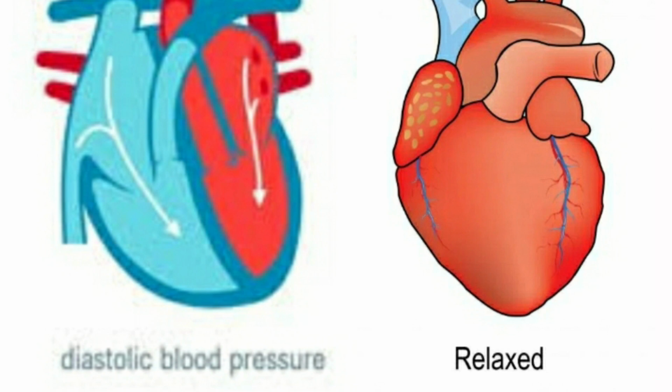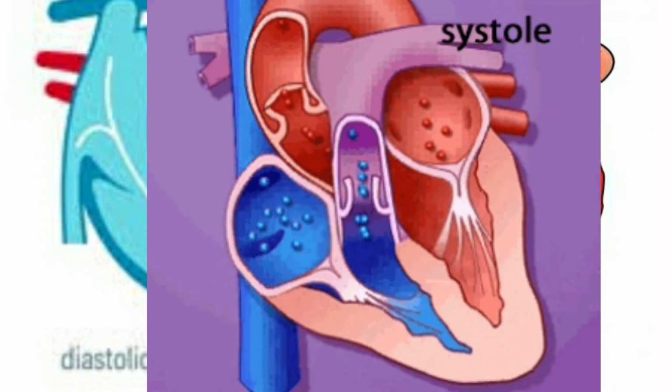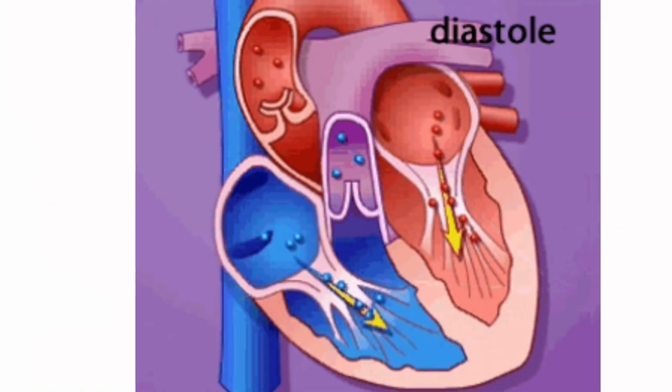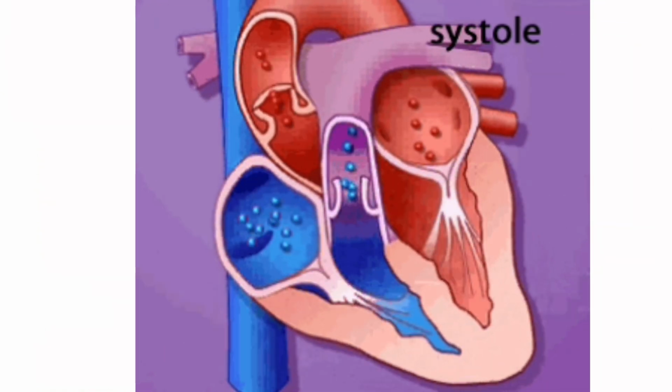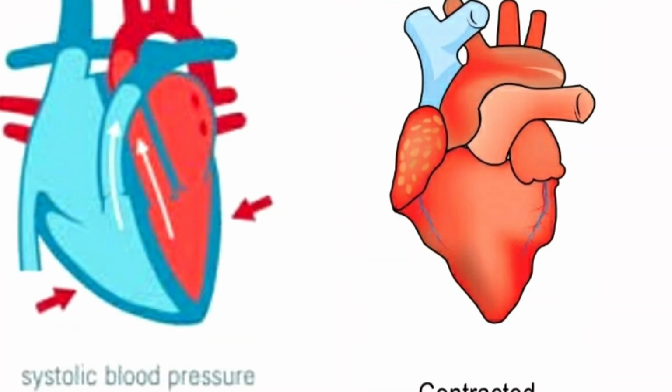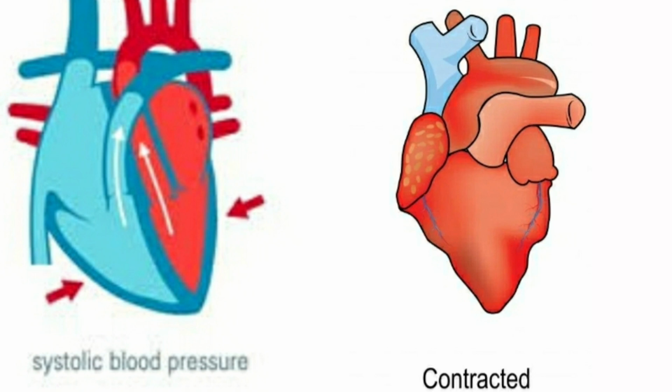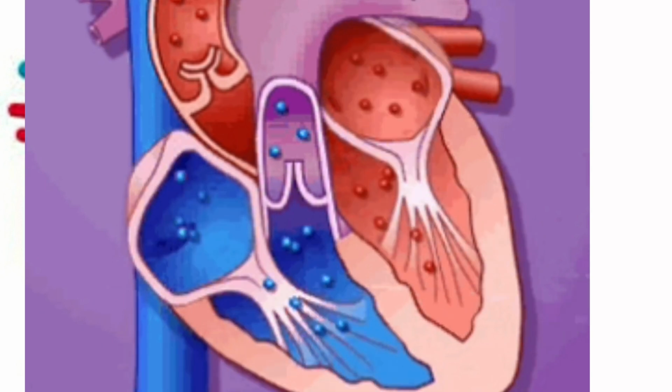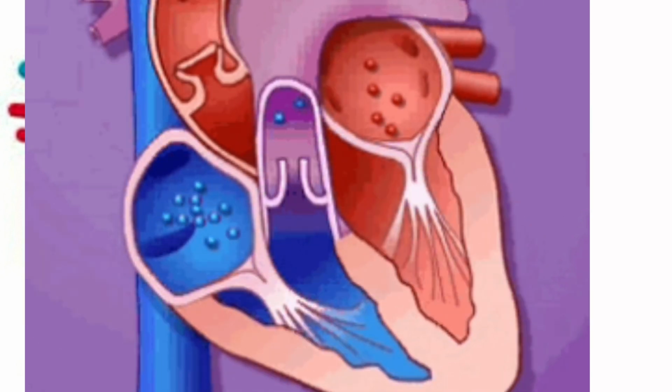Clear, children? In the diastolic phase of the cardiac cycle, the atria and the ventricles are relaxed and the blood flows into the atria and ventricles. In the systolic phase, the ventricles contract, sending blood to the rest of the body. So what do we mean by systolic phase, children? The heart contracts, blood pressure rises, and blood moves out along the vessels.